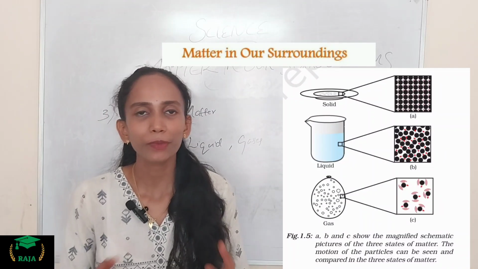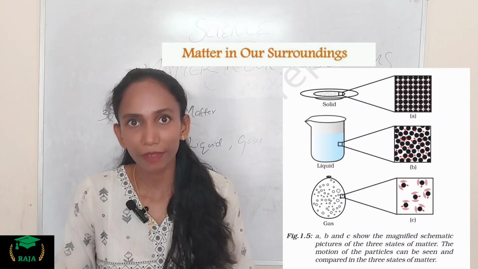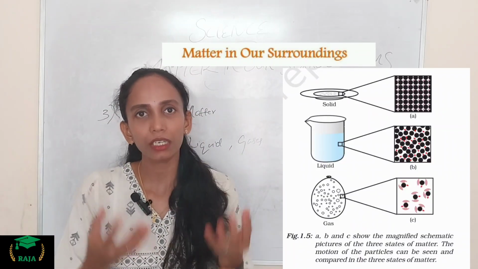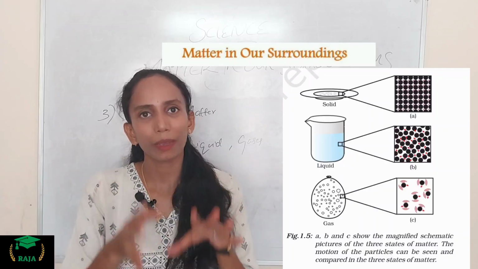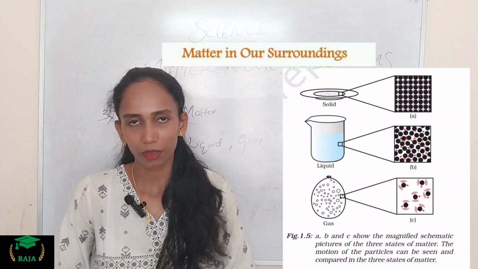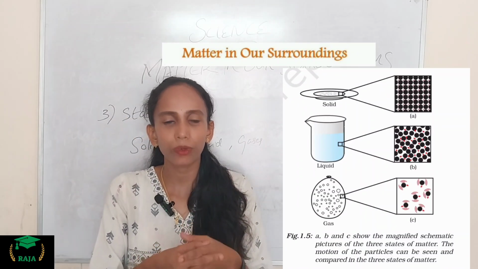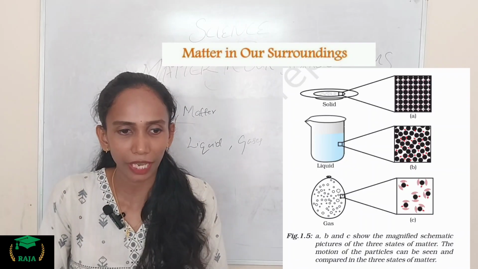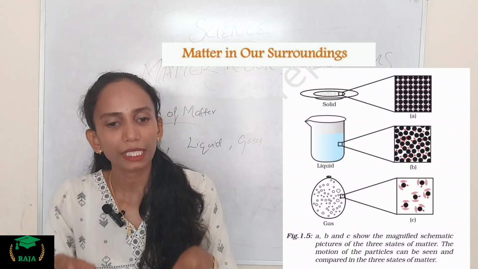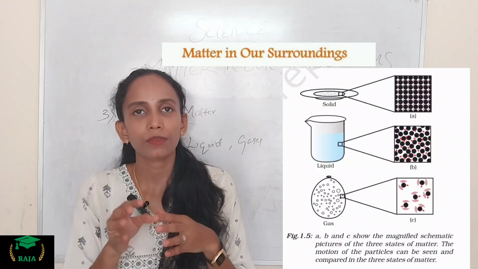Next we move on to the properties of liquids. Okay, we know liquids, right? Liquids have no definite shape, but have a fixed volume. If we hold water in a beaker or a bottle, it takes the shape of the bottle or beaker. So the liquid takes the shape of the container. Clear? The space between the particles of a liquid is intermediate. The force of attraction between the particles is intermediate, the movement of the particles is intermediate, liquids are less compressible, and the rate of diffusion is more than that of a solid.